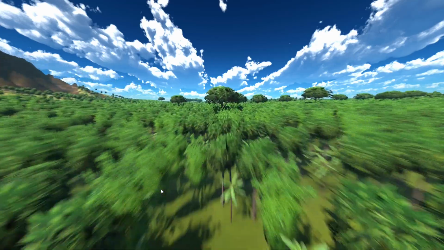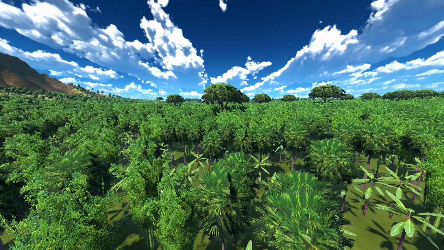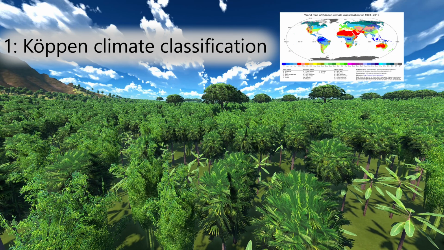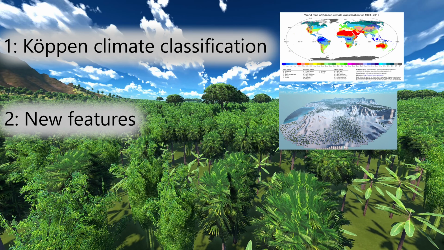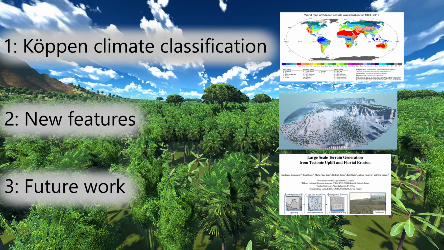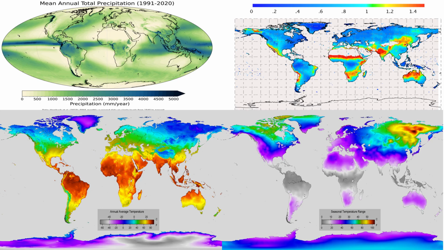Before going too in-depth, I want to summarize the topics I'll cover in this video. I want to start talking about the Köppen classification method of climate zones, which is something I use as a reference for my landscapes. Then I want to go more in depth about the new features I've implemented. I'll end with discussing possible paths forward and where to take the project. The different sections are timestamped for your convenience.